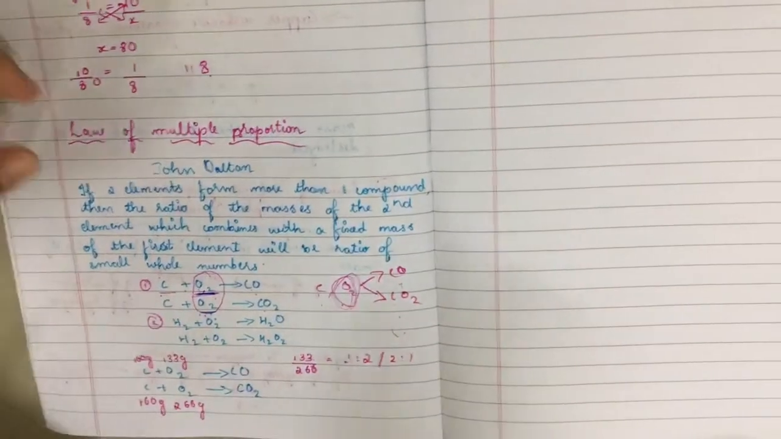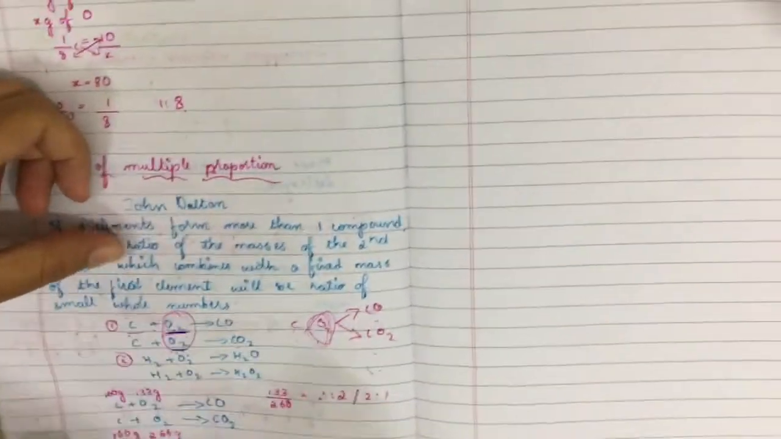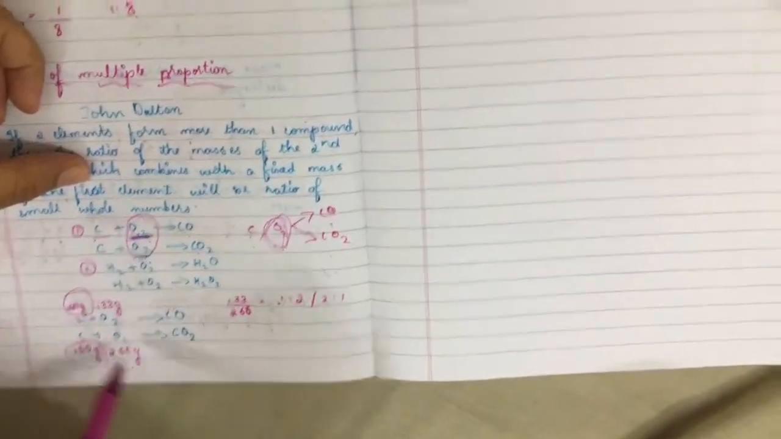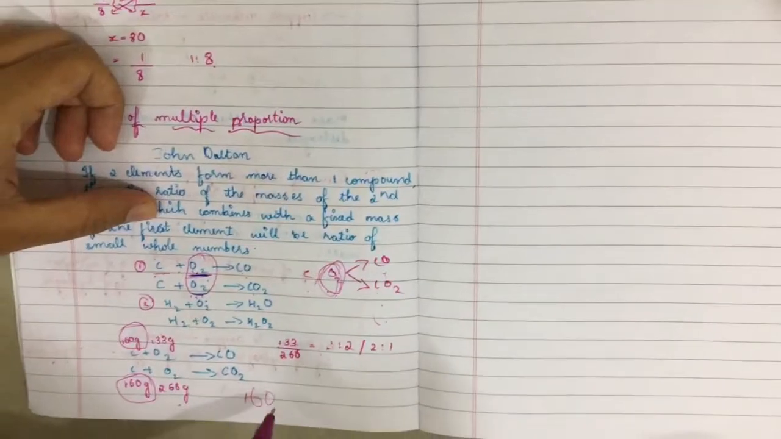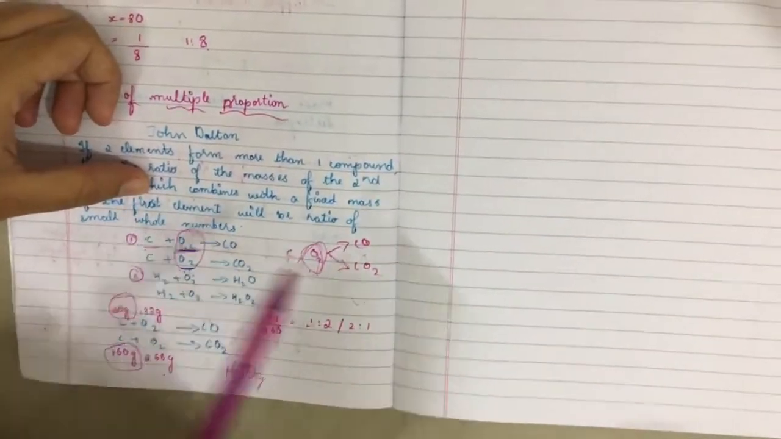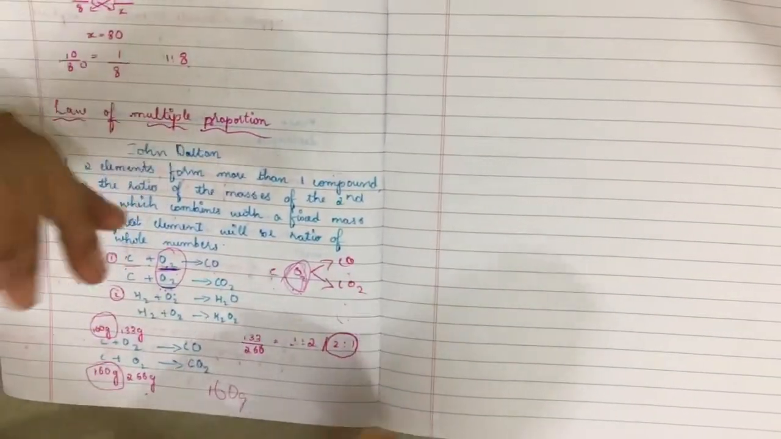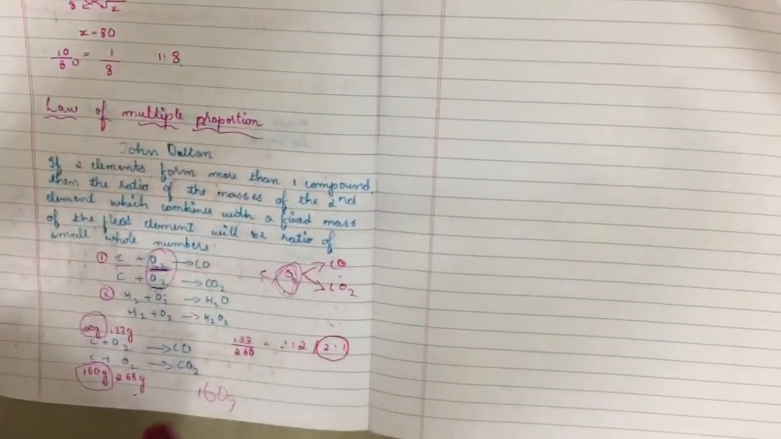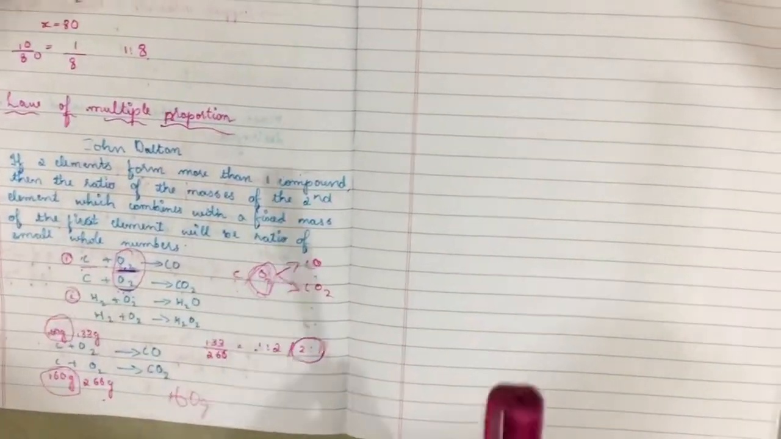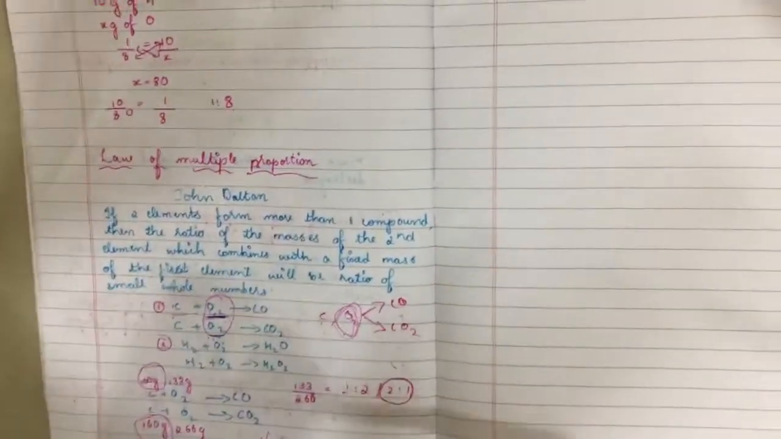And here the ratio of the masses of the second element which combines with the fixed mass of the first element, where the first element's mass is fixed, say 160 gram, will be a ratio, and their ratio will be a small whole number. They will not have any decimals or point numbers, and the ratio will be a small whole number like 2:1, 1:2, 3:2. Understood, right?